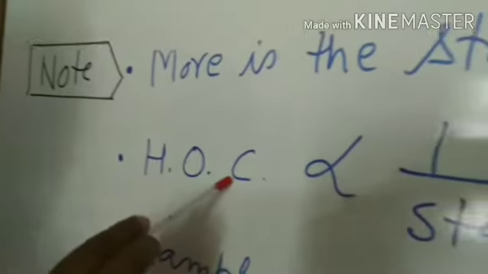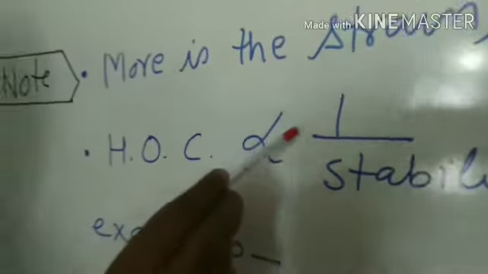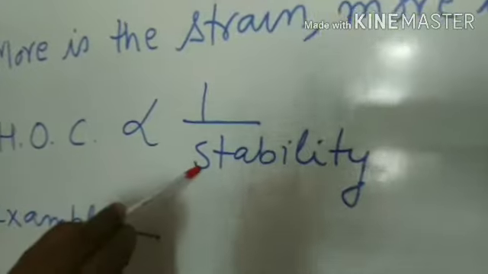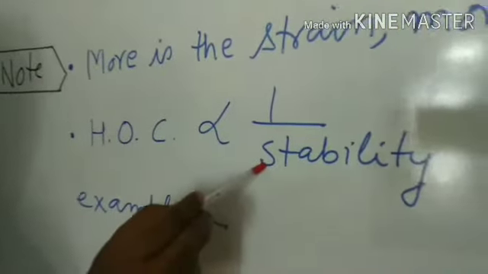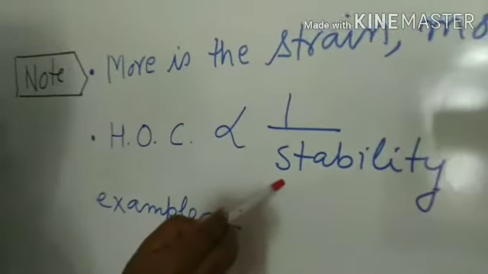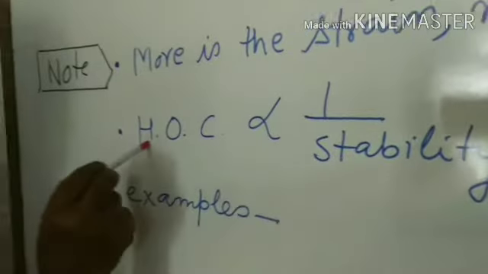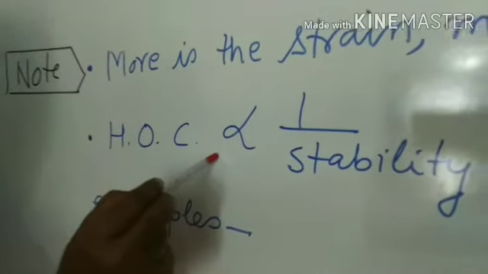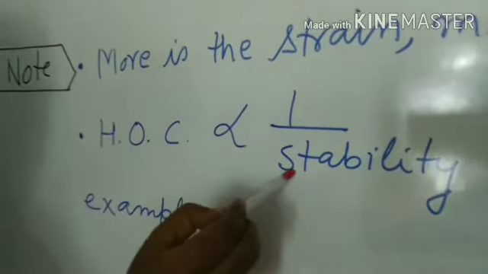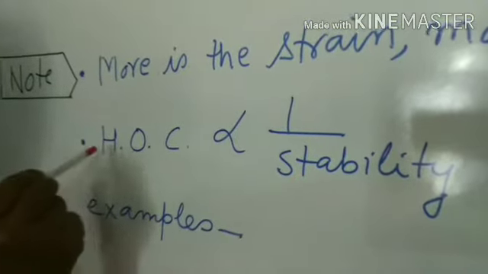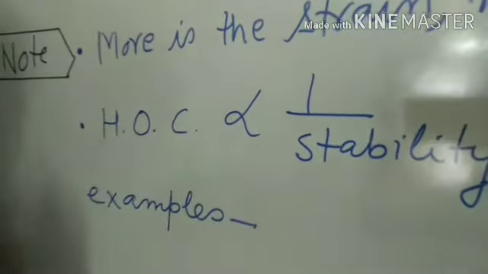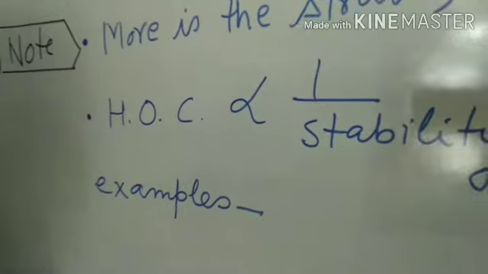Secondly, heat of combustion is inversely proportional to stability of the molecule. If molecule is more stable, its heat of combustion is low. If molecule is less stable, its heat of combustion is more. See the examples.